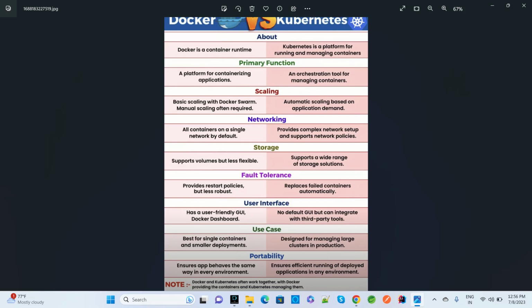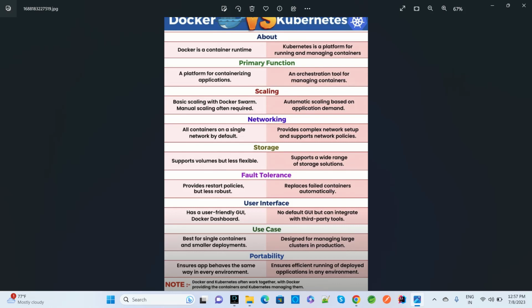One note is that Docker and Kubernetes often work together, with Docker providing the container and Kubernetes managing them. In some projects we are using both Docker and Kubernetes together. Docker mostly provides the container.